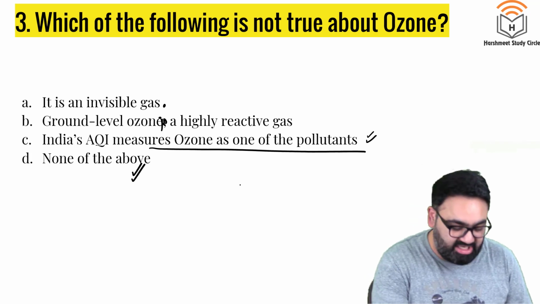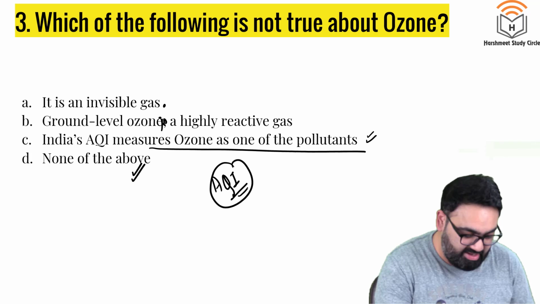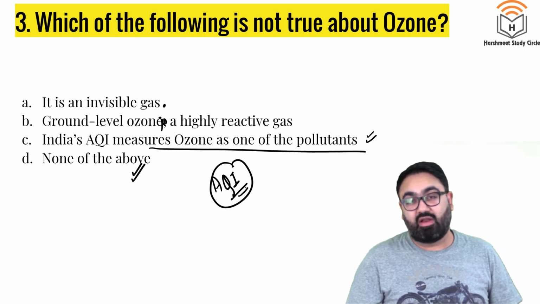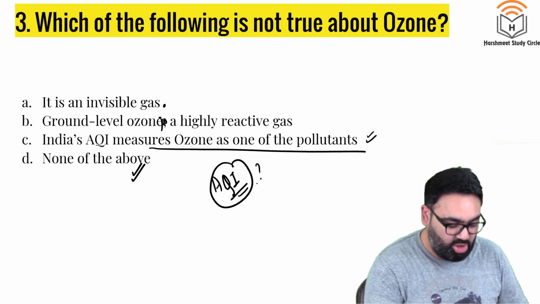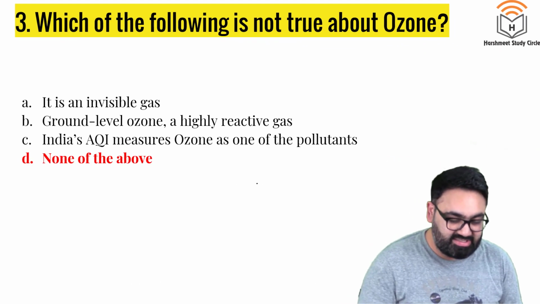Do tell me in the comment section what all do we measure in AQI, that is air quality index. When you say Delhi's air quality index or AQI reading has gone to 500, 450, 300, what exactly are we measuring in AQI? Do tell me in the comment section. This is your homework. The answer there is D.